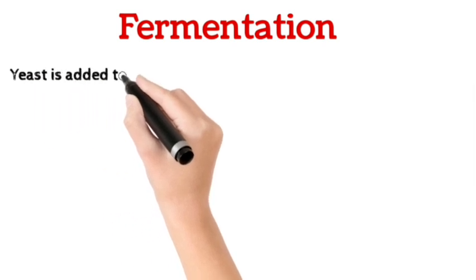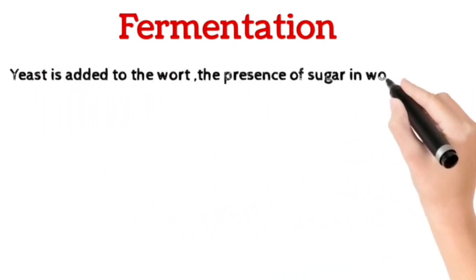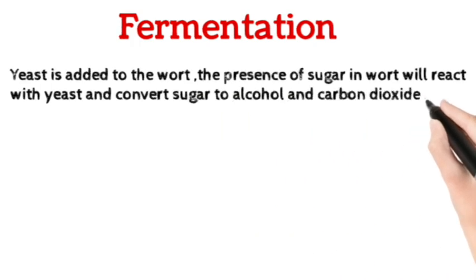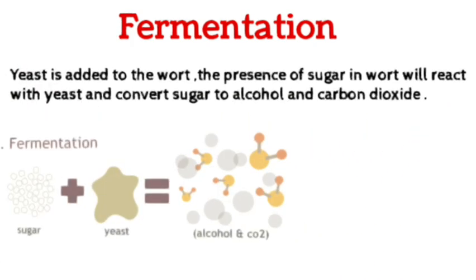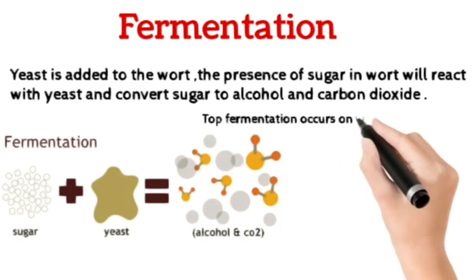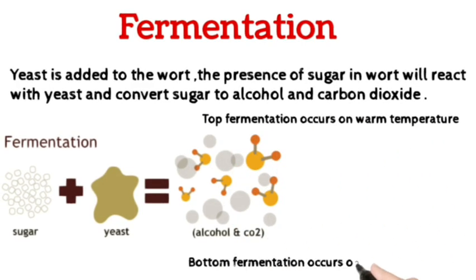Step 4. Fermentation. Yeast is added to the wort. The sugar in the wort reacts with the yeast and converts sugar to alcohol and carbon dioxide. There are 2 types of fermentation. Top fermentation occurs at warm temperature. Bottom fermentation occurs at cool temperature.